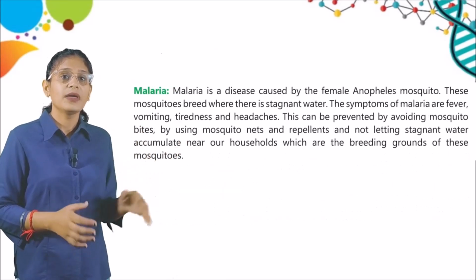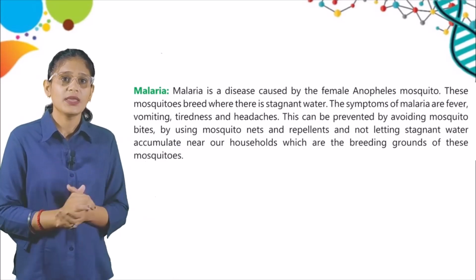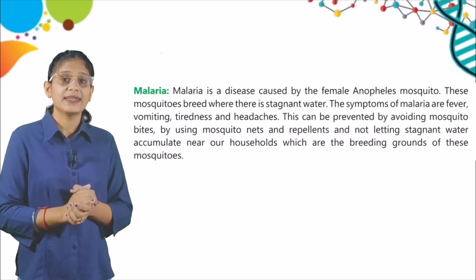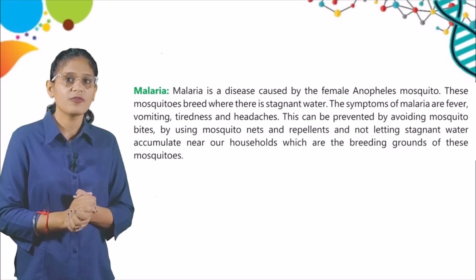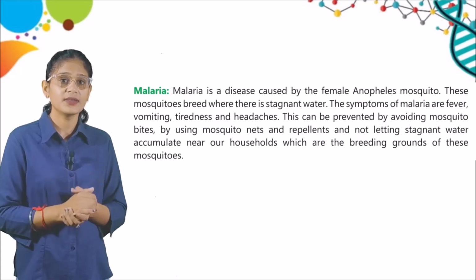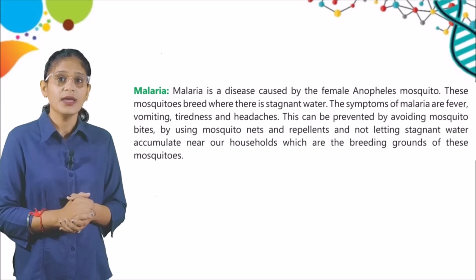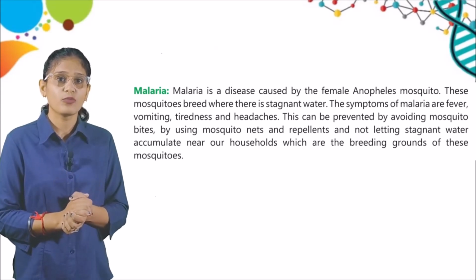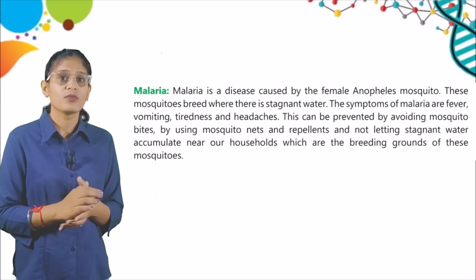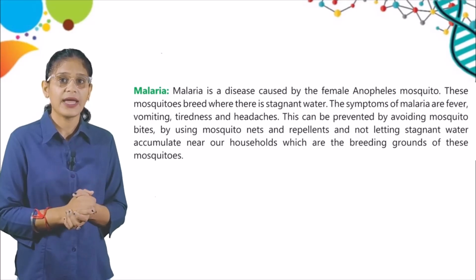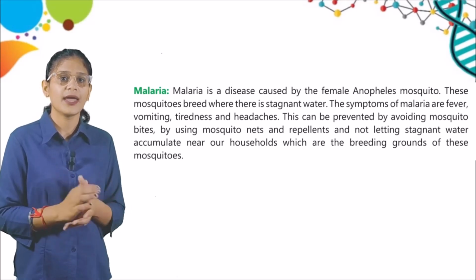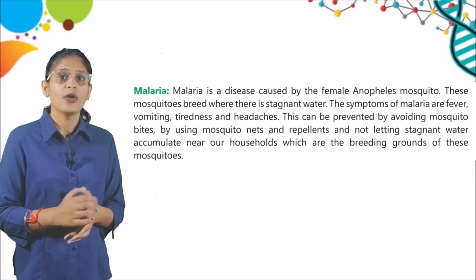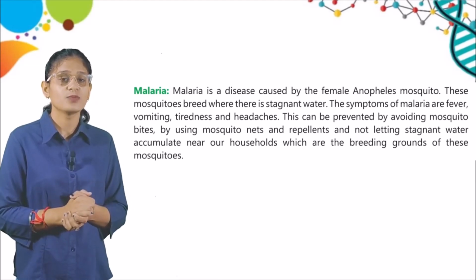Here is malaria. Female Anopheles mosquito. These mosquitoes breed where there is stagnant water. The symptoms of malaria are fever, vomiting, tiredness, and headaches. This can be prevented by avoiding mosquito bites by using mosquito nets and repellents and not letting stagnant water accumulate near our households, which are the breeding grounds of these mosquitoes.